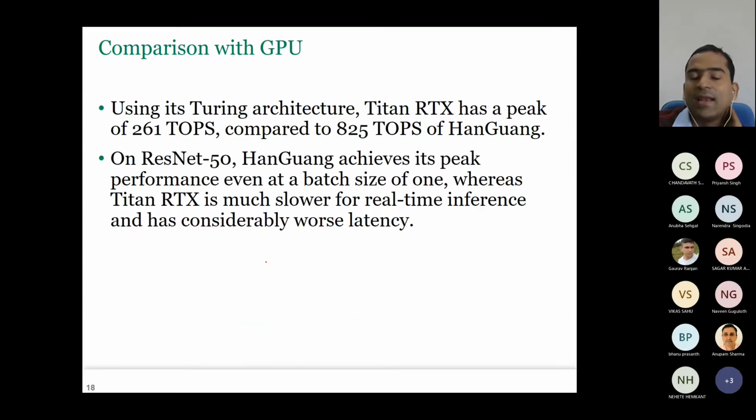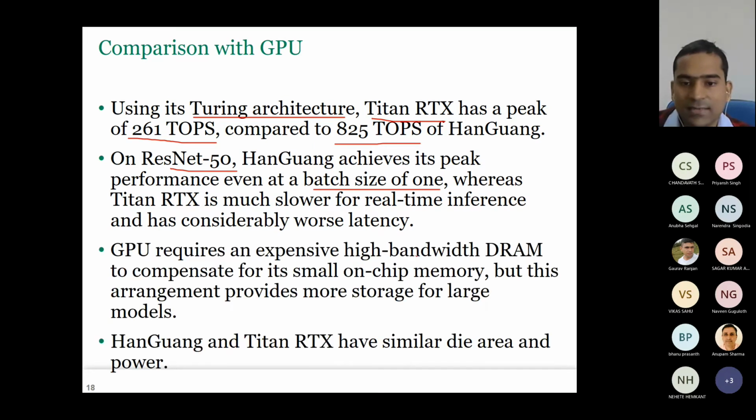Now let us compare it to GPU. So Titan RTX has the Turing architecture, which is a very recent architecture. It has a peak in terms of TOPS, that means it can do a maximum of 261 tera operations per second, whereas Han Guang can do 825 tera operations per second. This is the GPU that they have taken because Turing is very recent. Now on ResNet 50, Han Guang achieves its peak performance even with a batch size of 1. This is one of the key advantages of Han Guang, that it can work with a batch size of 1.